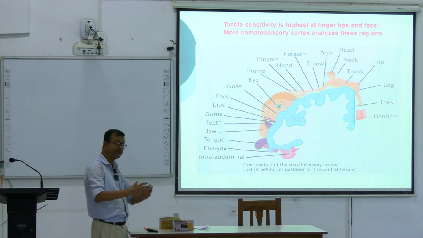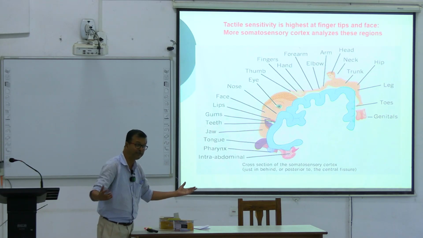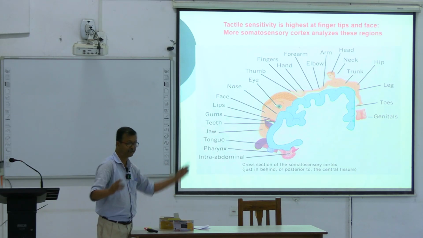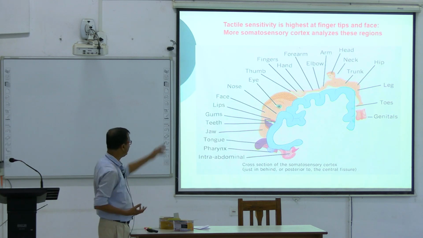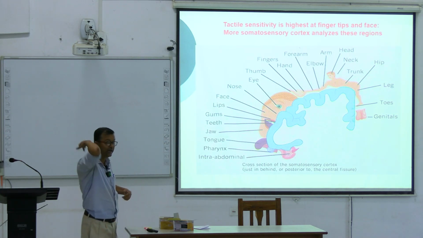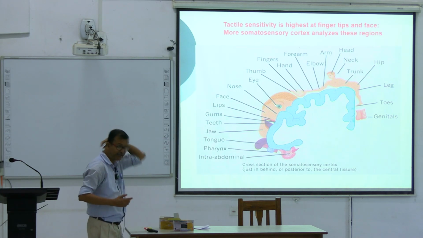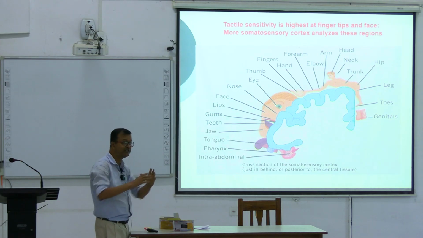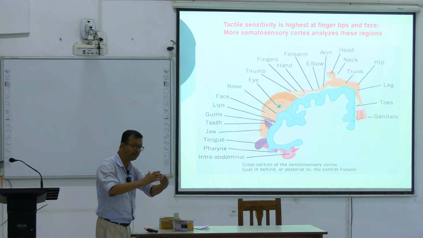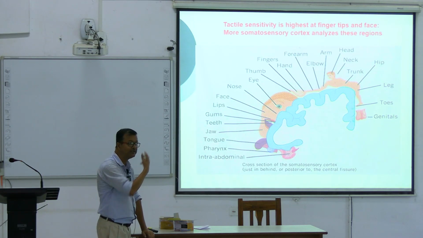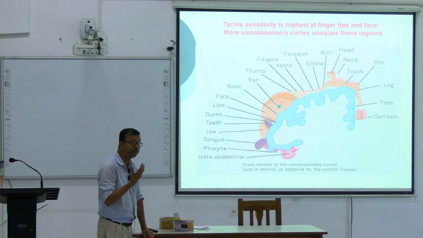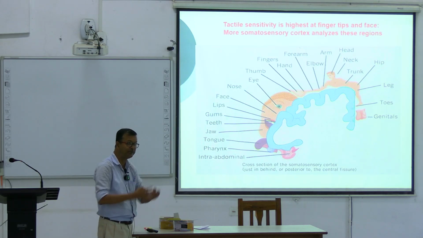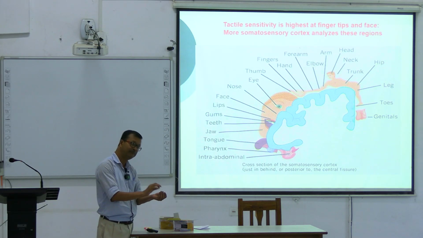Where receptors are more, the area is bigger. Now see, the facial area as compared to the trunk is more enlarged. Why? Because this is the area where receptor density is higher, and you have confirmed this